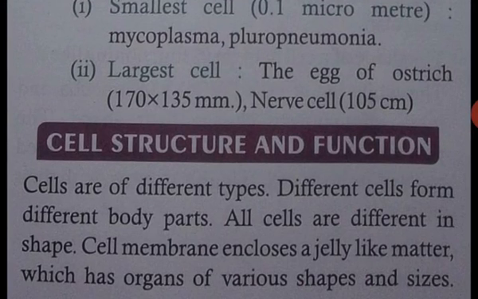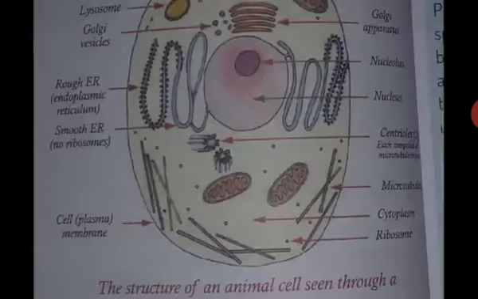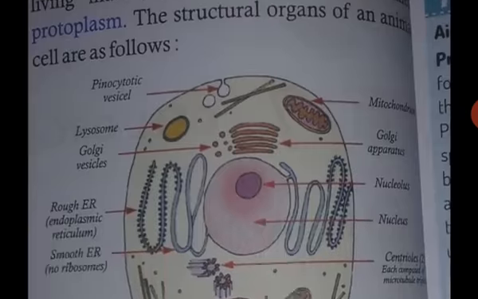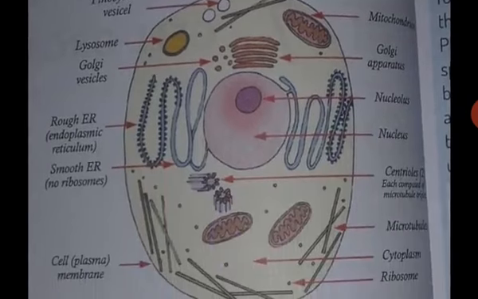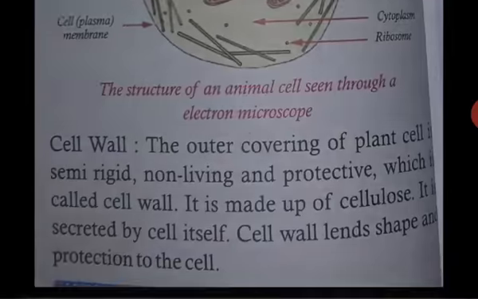The living matter which is present inside the cell is called the protoplasm. This is a typical animal cell in which different kinds of organelles are present.